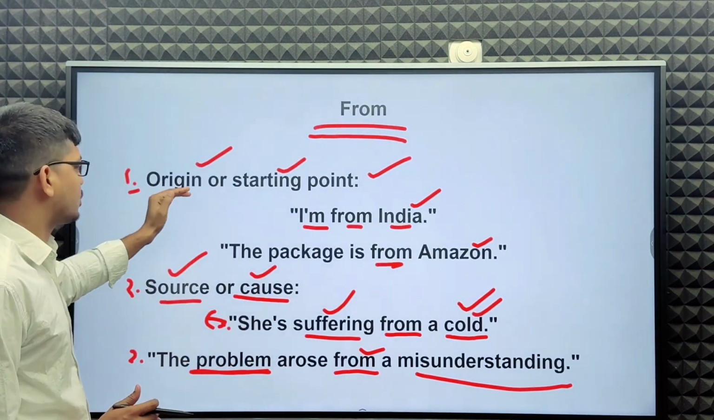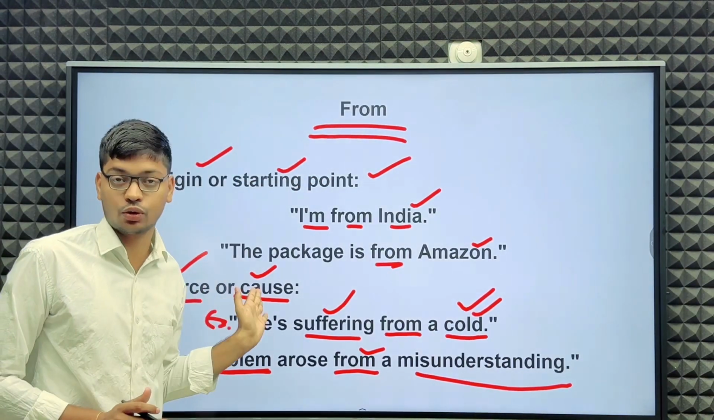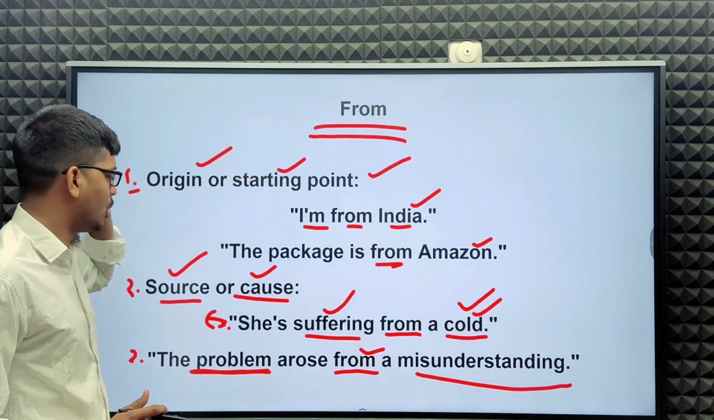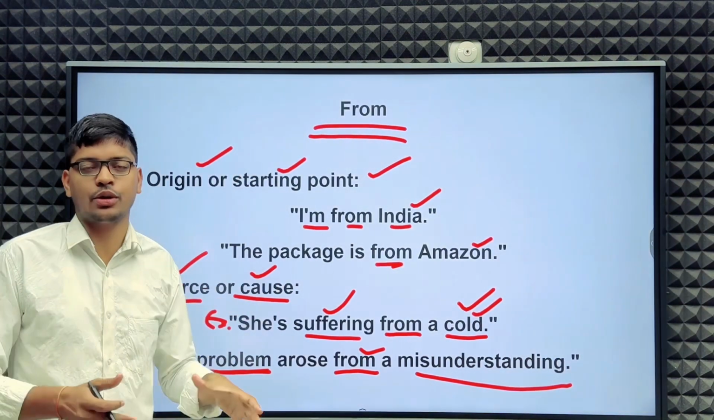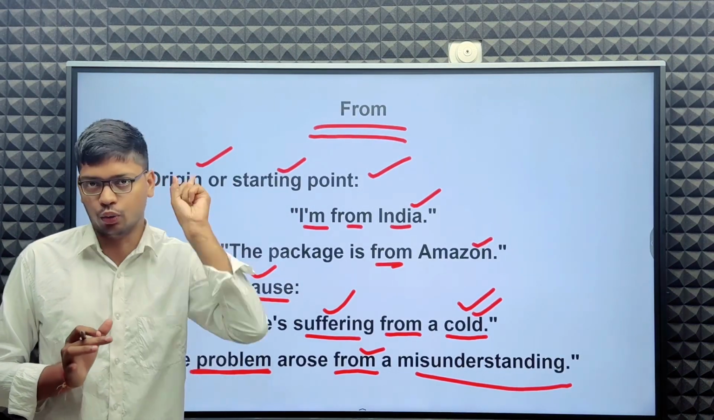So these are the uses of from. First, origin or starting point. Second, source or cause. So before origin or starting point or source or cause, we have to use from, not to.